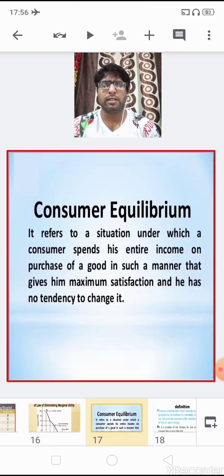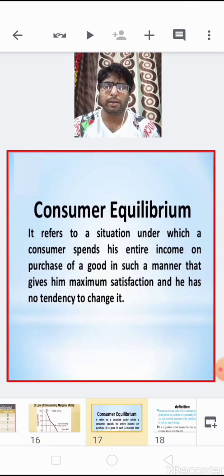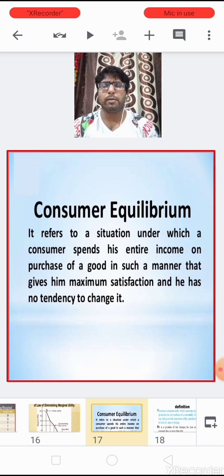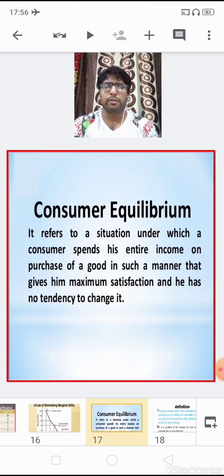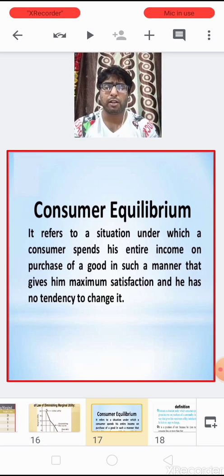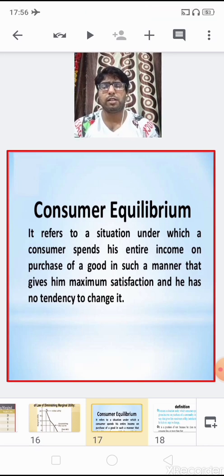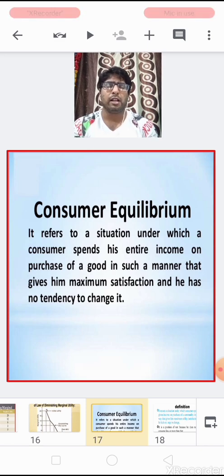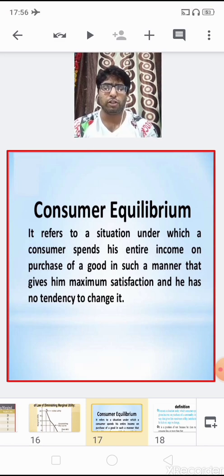Now children, let us learn the next topic, that is consumer's equilibrium. So children, what is consumer's equilibrium? Consumer's equilibrium refers to the situation when a consumer spends his entire income on purchase of goods in such a manner that gives him maximum satisfaction, and he has no tendency to change it.